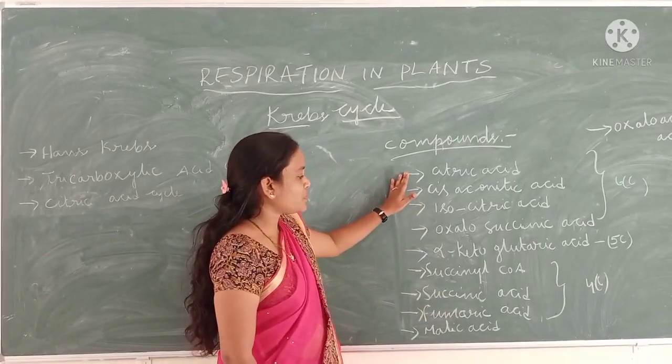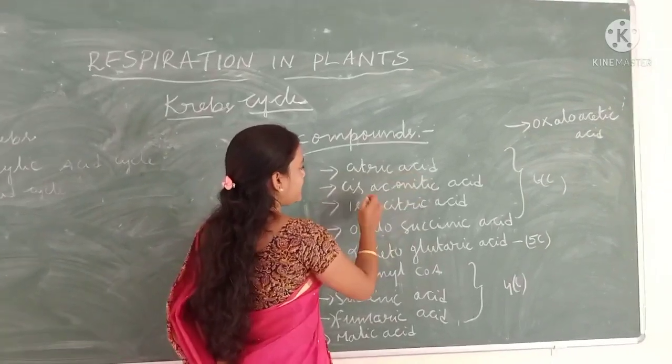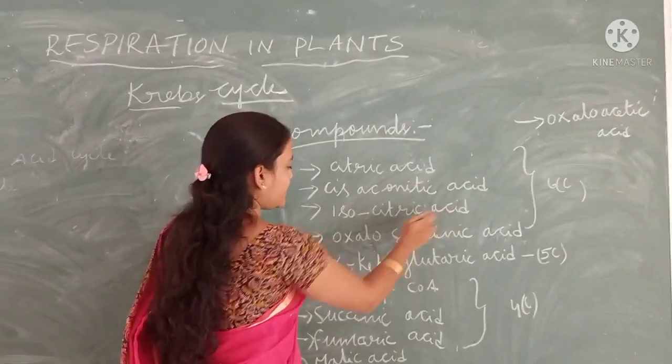These are the compounds of the Krebs cycle: citric acid, cis-aconitic acid, isocitric acid,